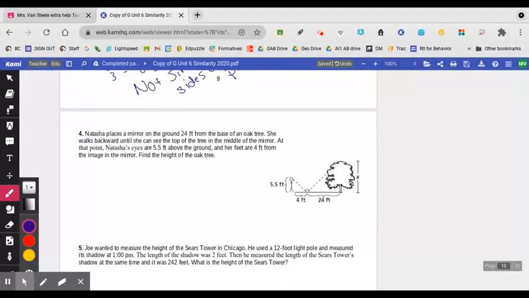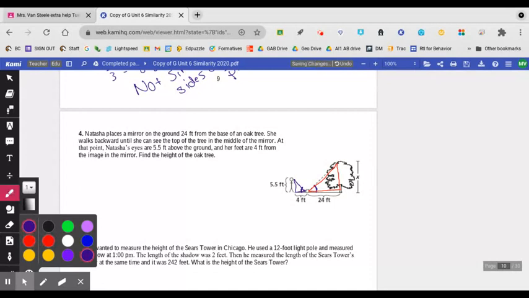Number 4. Natasha places a mirror on the ground 24 feet from the base of an oak tree. She walks backward until she can see the top of the tree in the middle of the mirror. At that point, Natasha's eyes are 5.5 feet above the ground, and her feet are 4 feet from the image. Find the height. So what we're doing is, based on this mirror, both sides of this mirror are the same angle. So that means that this little blue triangle formed by the person is similar to this red triangle formed by the tree.